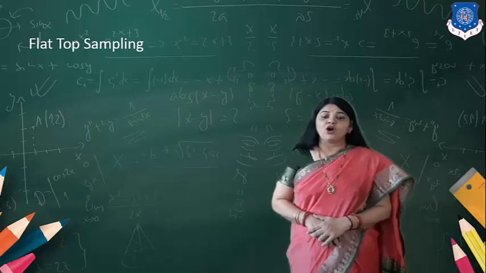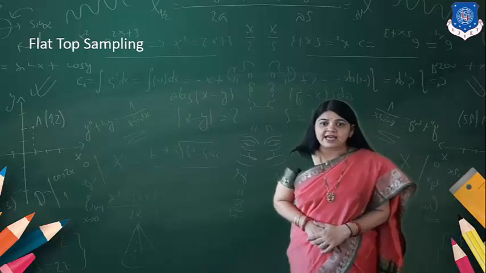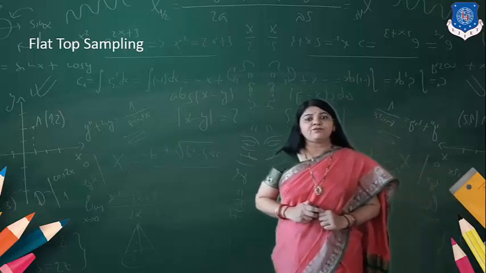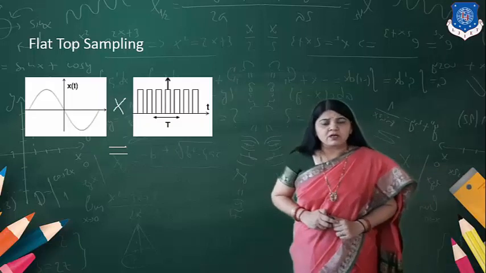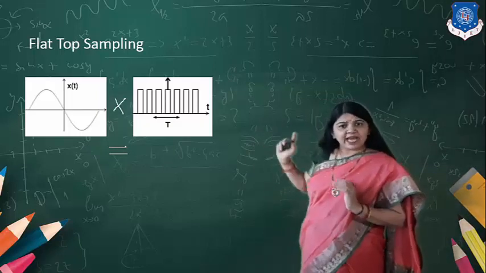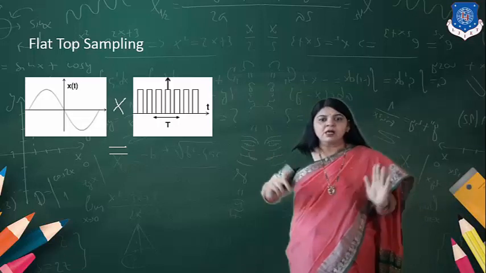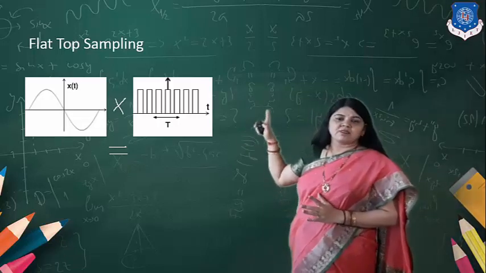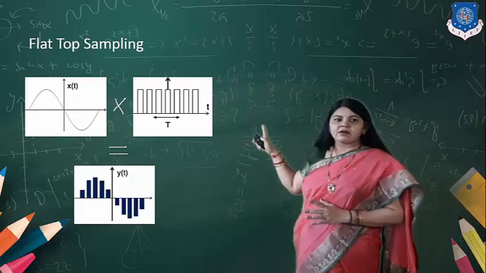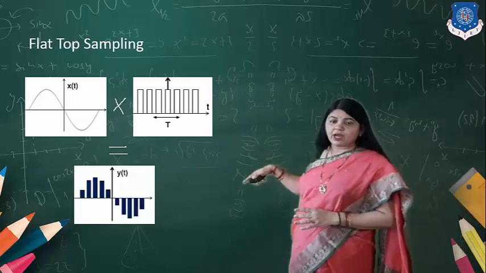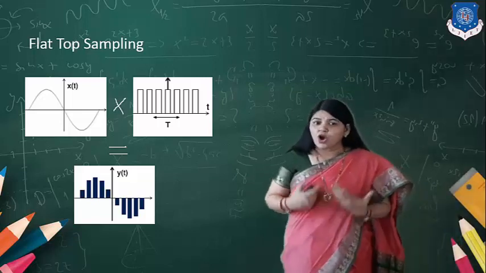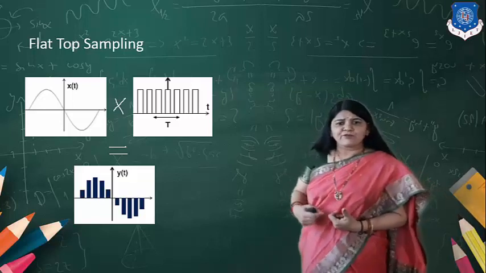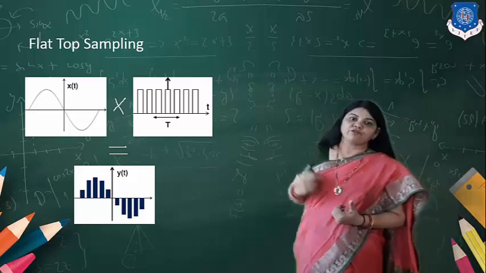The third category of sampling is known as flat top sampling. So what is the meaning of flat top sampling? Here you can see that we have the original continuous time signal x(t), multiplied with the pulse train, which results in this output. Now, as we know, when noise affects a particular signal, it affects the top part of the signal.